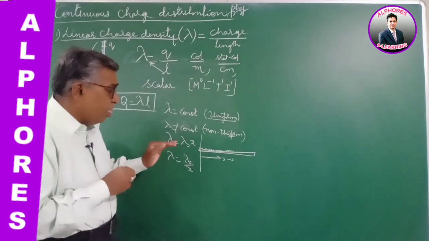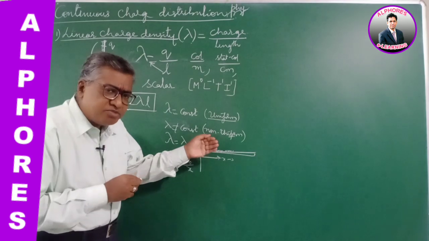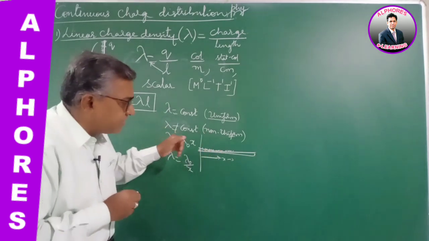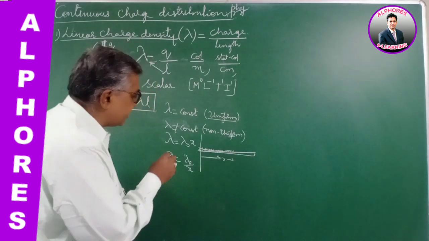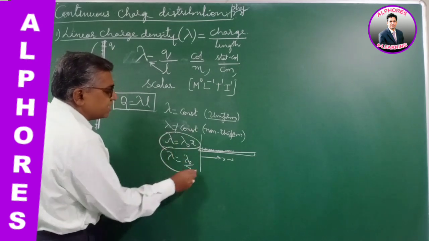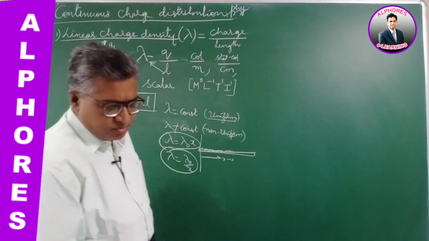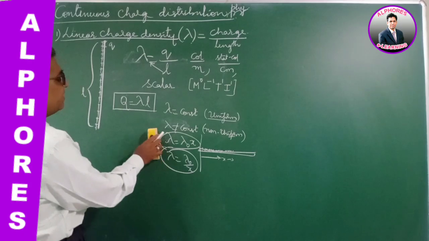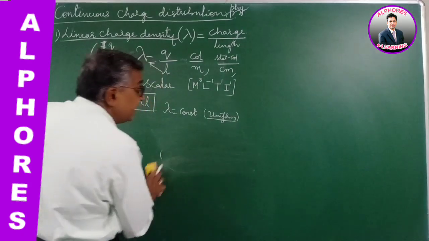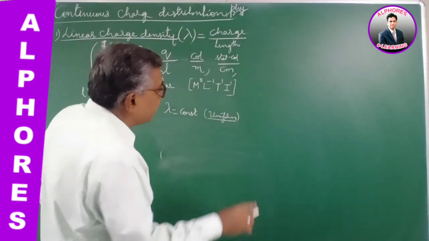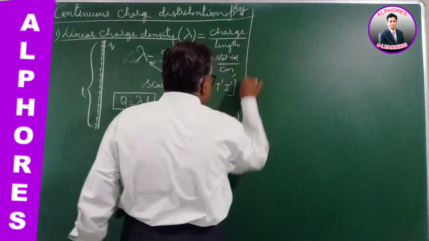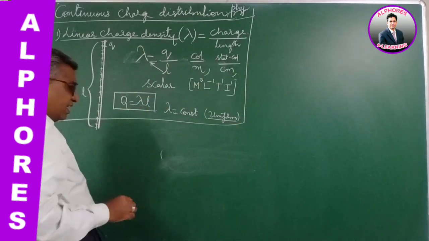So this way, a non-uniform charge distribution may increase with length or decrease with length according to the equation that is given. According to that we have to go, right? So whenever there is a non-uniform distribution, in such cases, how do you determine lambda? How do you determine the charge on a conductor?